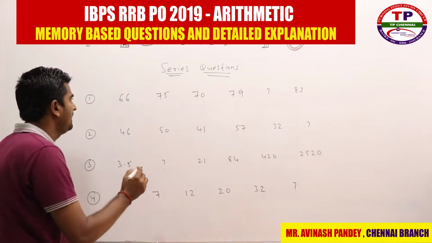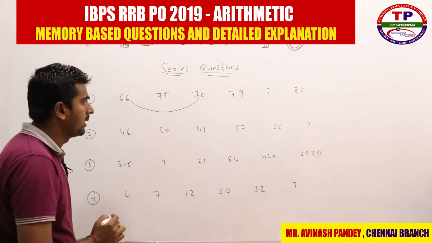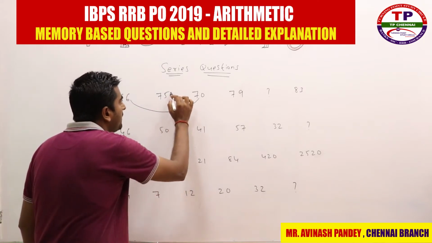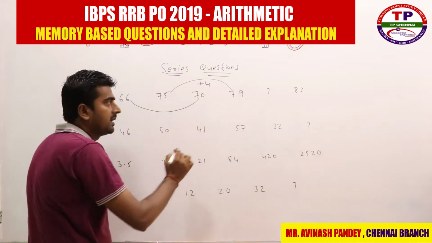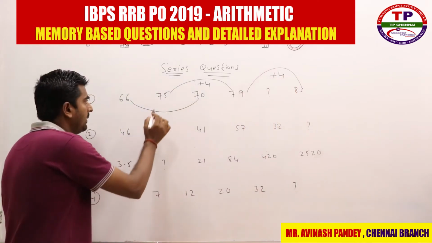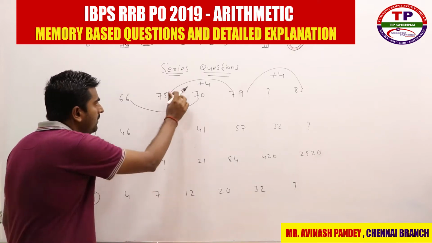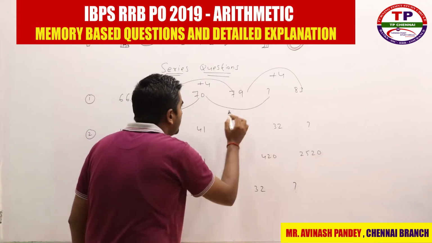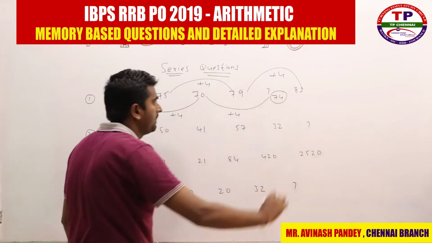So in the series, 66 and 70, how much increment happened? 4, right? How do you know the increment will be 4? For that you see 75 and 79, how much increment happened? Plus 4. Again when you consider 79 and 83, how much increment happened? Plus 4, right? And again 66 and 70, plus 4. So everywhere a plus 4 increment is there. So what about my next number? Again a plus 4 increment will be there. What is 70 plus 4? It is 74. So my answer is 74, right?